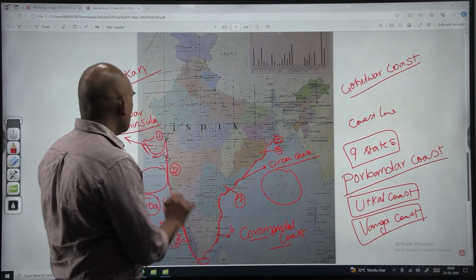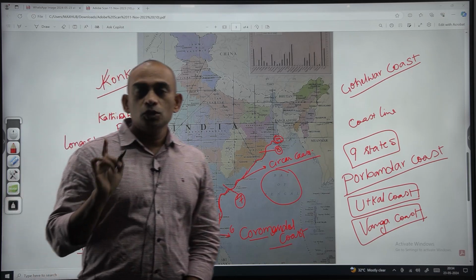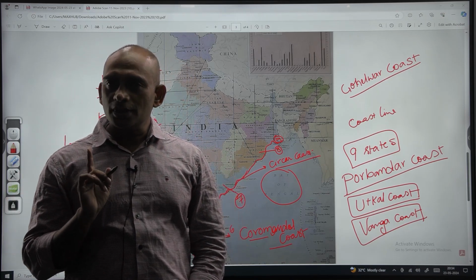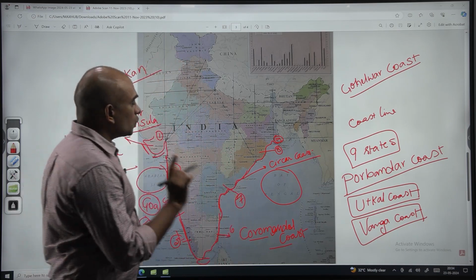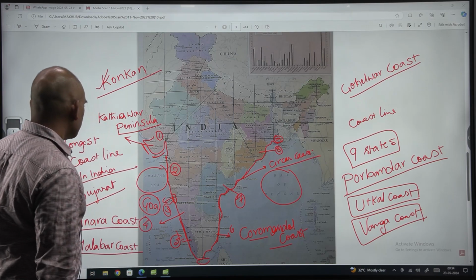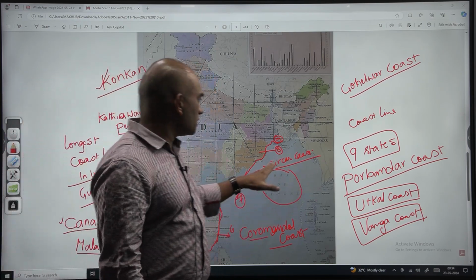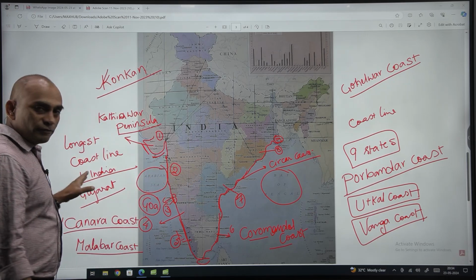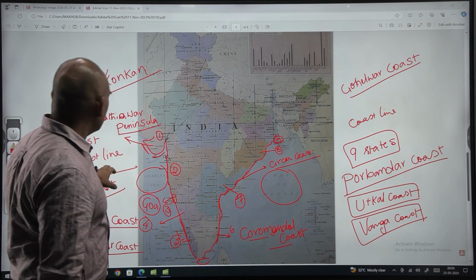So how many major ports are there in India? In India we have got 12 major ports. Now I am going to erase all these things. I hope you have noted all these names. Now I am going to repeat it again.